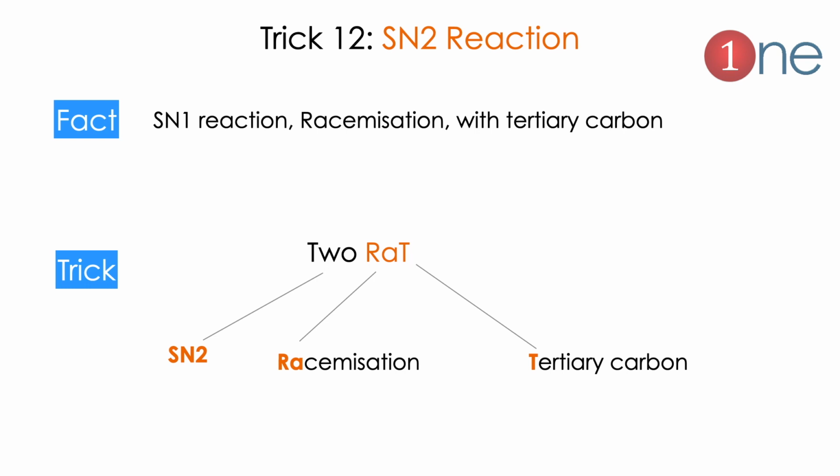The same thing can be applied to the SN2 reaction. The next tip will be SN2 reaction always racemizes with tertiary carbon. So, "2 rat". 2 stands for SN2, RA stands for racemization, T stands for tertiary carbon. It is easy, no confusion. 2 rat and 1 sniper.